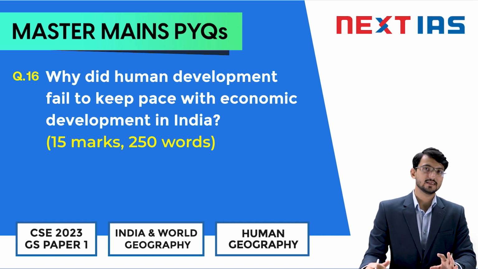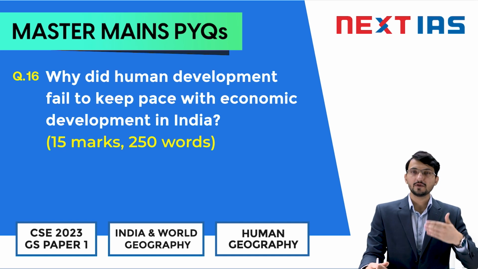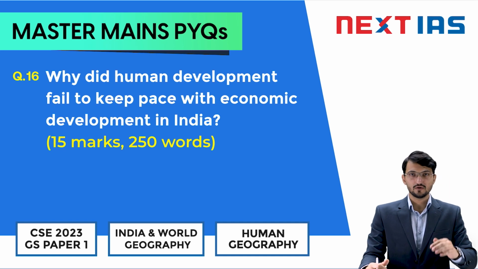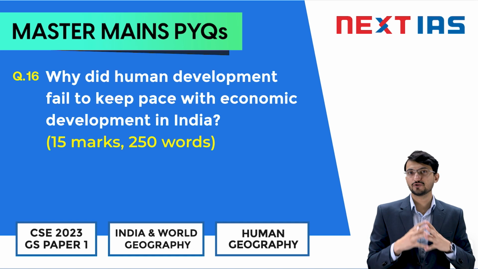So the context is that recently we have seen that India's rank in the Human Development Report or Human Development Index particularly has declined. And the score has also declined. It has been stagnant for certain years and now it has declined. Also, India's GDP growth, although on the positive side for the majority of the years, was on the negative side in the COVID year, but it has been growing at a particular rate. But the human development score or index has not grown commensurately.